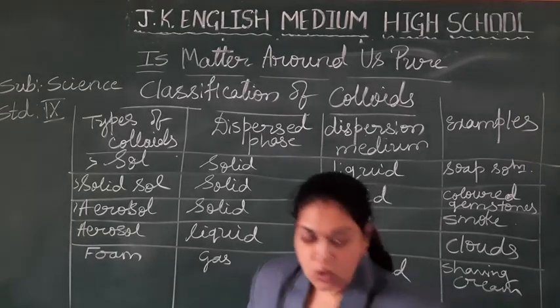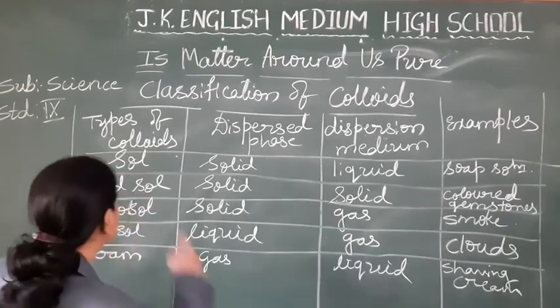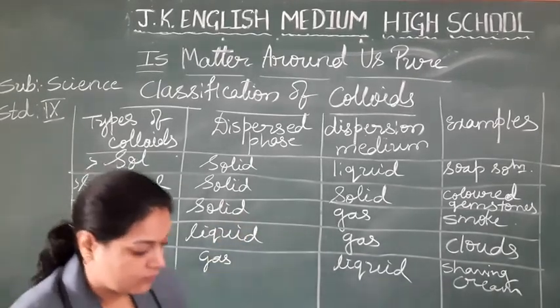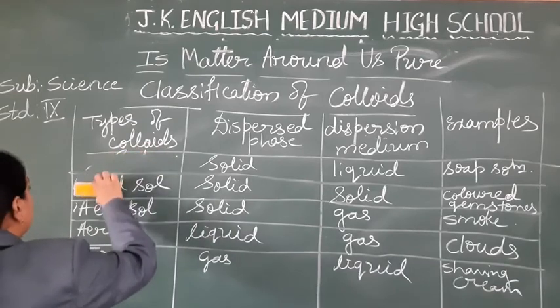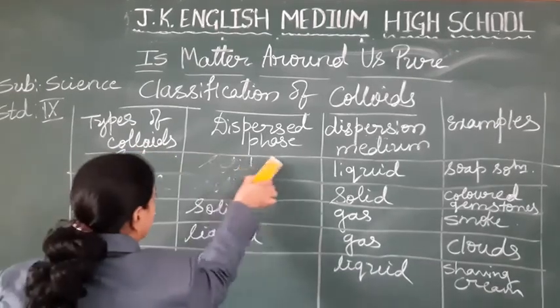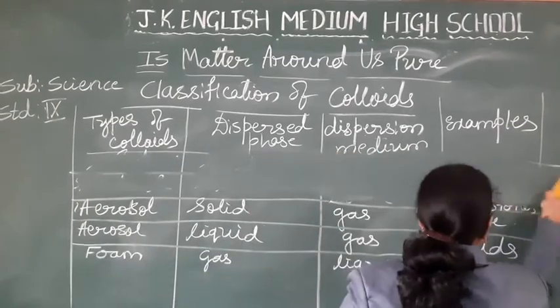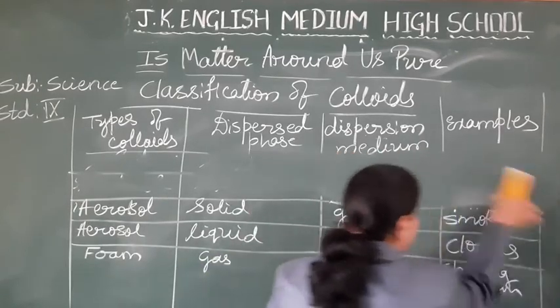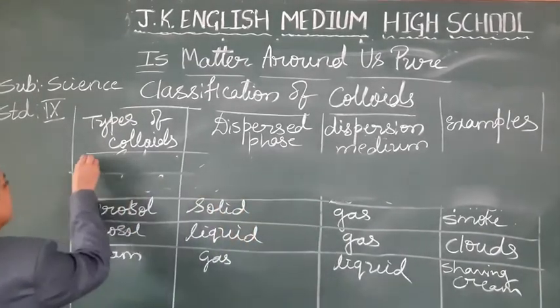Next, solid foam. Where to write, students? Can I have the first one? Okay. Another two are there. Next one is solid foam.